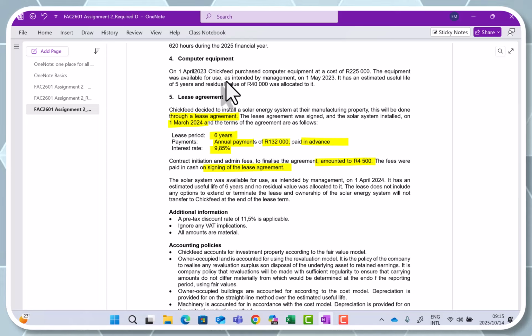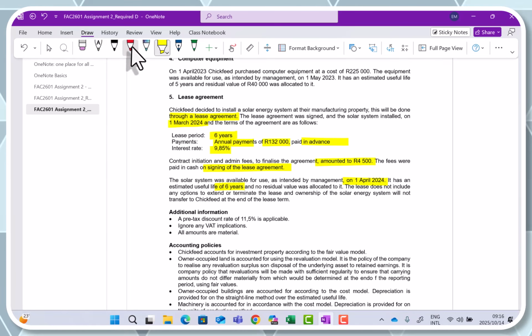The solar system was available for use as intended by management on 1 April 2024. It had an estimated useful life of 6 years and no residual value was allocated to it. The lease does not include any options to extend or terminate the lease, and ownership of the solar system will not transfer to Chickfeed at the end of the lease term. So that is the information relating to our lease.